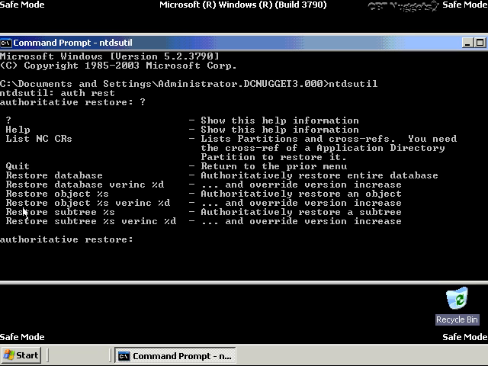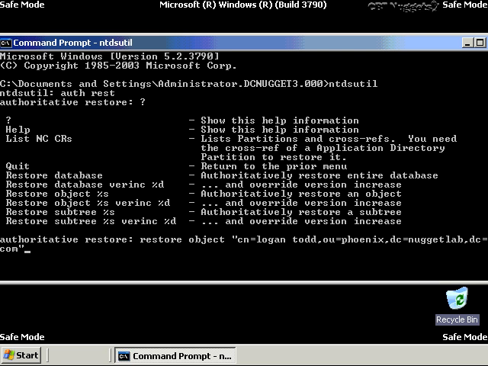In our particular case, we could restore a specific object, so I could restore the one user account I deleted, or I could restore an entire subtree if I want. That's going to be a little bit easier for me right now. We can do it either way, whichever way works for you. In our case, we can cover the whole thing in a specific object, so I'm just going to recover, how about that organizational unit of Phoenix.